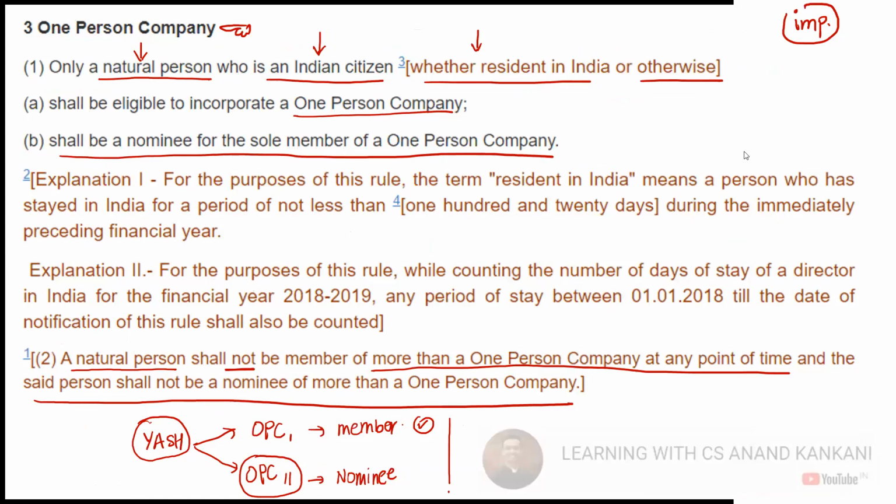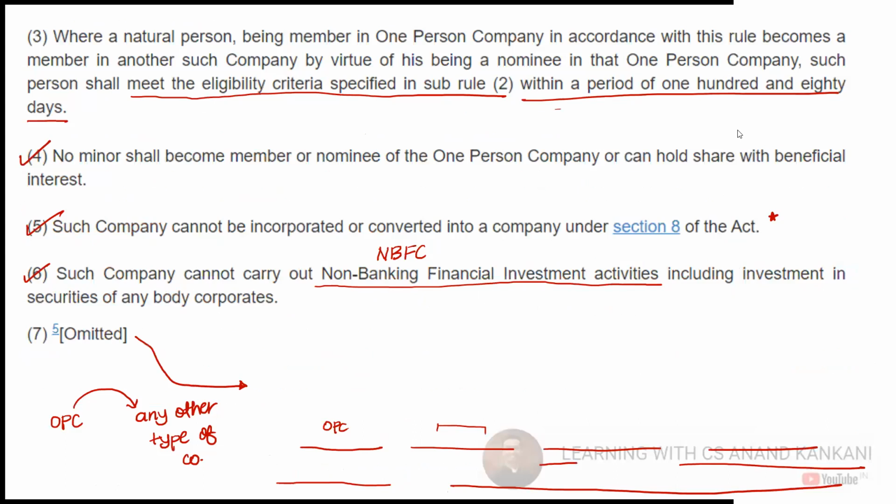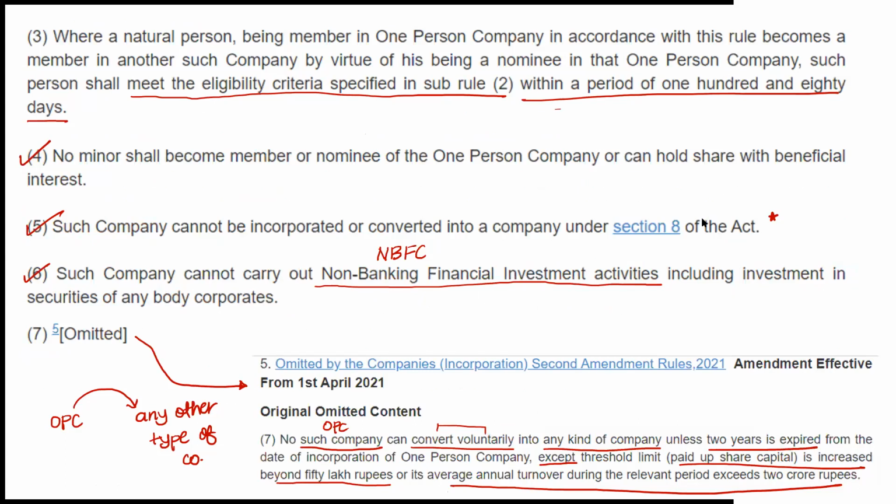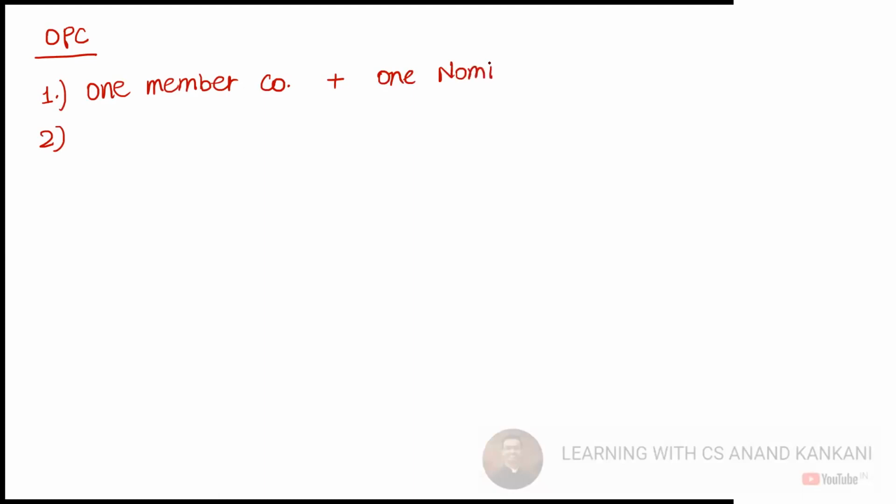Let's go ahead and discuss the provisions of OPC once again, and let's write what if questions from OPC are asked in the exam. So what will you say in case of OPC? This is a one member company, plus there will be one nominee.